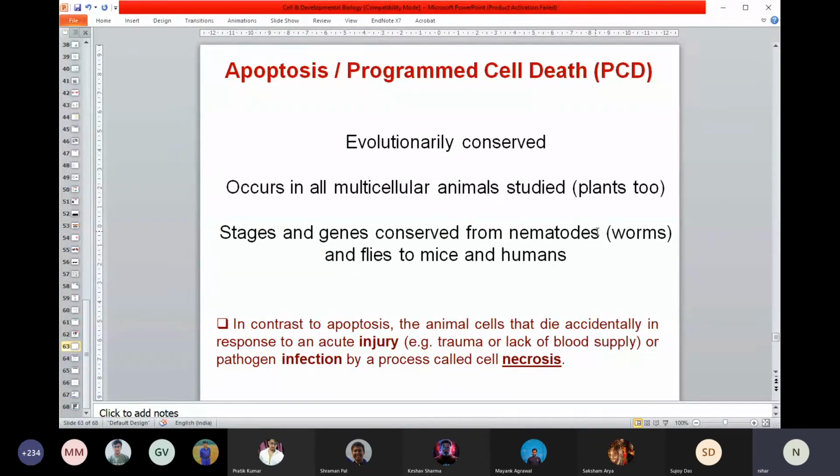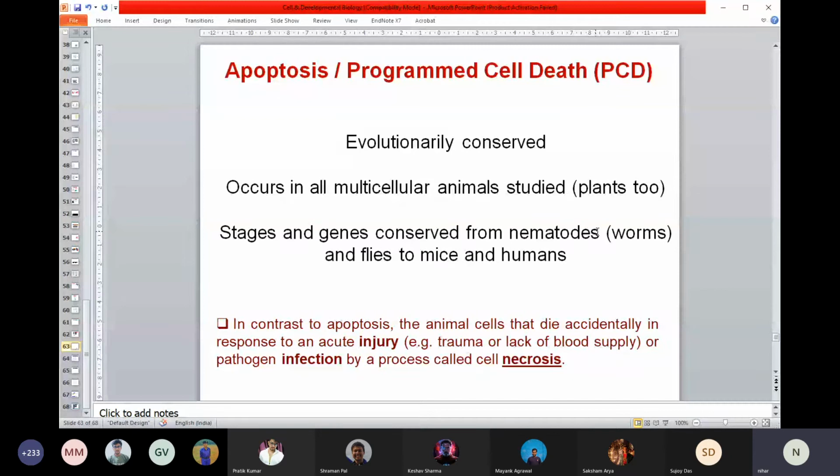So it's one of the evolutionarily conserved processes. It tries to eliminate unwanted cells in the normal body. That's very important. Now we are thinking how to exploit this process to kill a cancer cell.